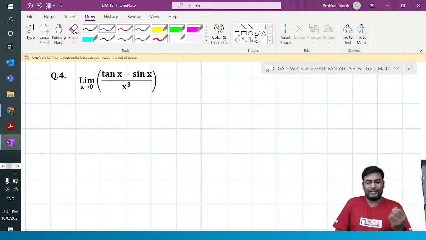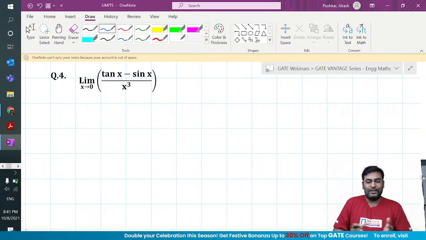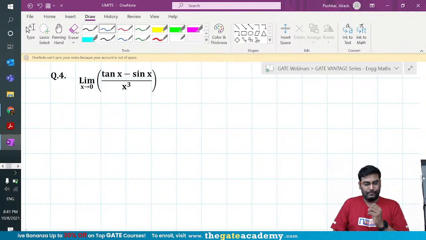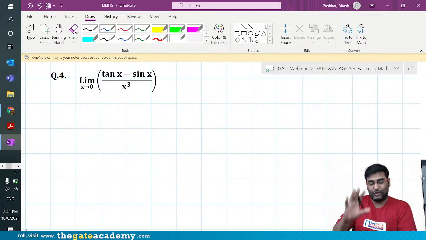X cube means you have to do 3x squared, 6x, and then 6. Because before that you don't get the form, it is not going to go away. So what I'm trying to say here, rather than using L'Hopital's Rule blindly, take a call, take a decision. Do you guys agree with me? Come on, do you guys agree with me?